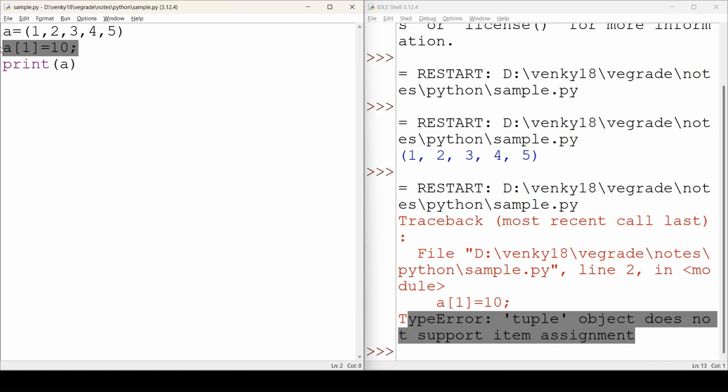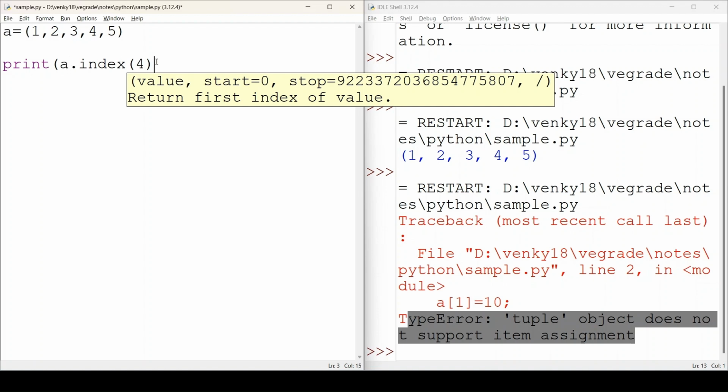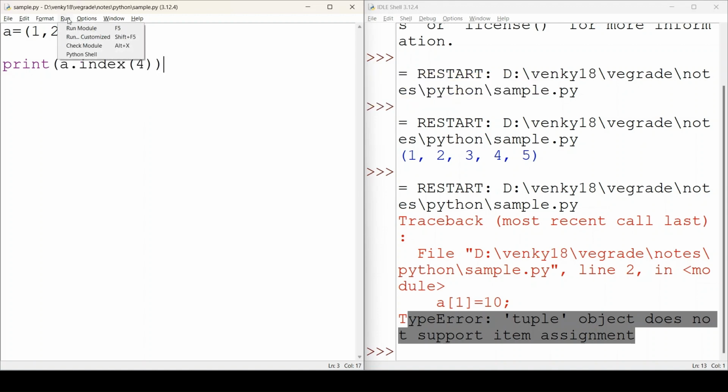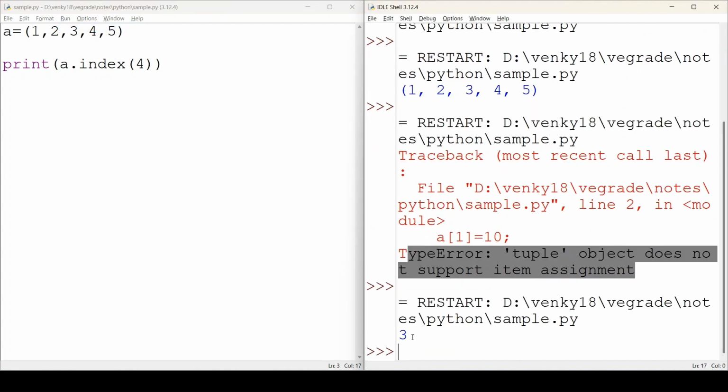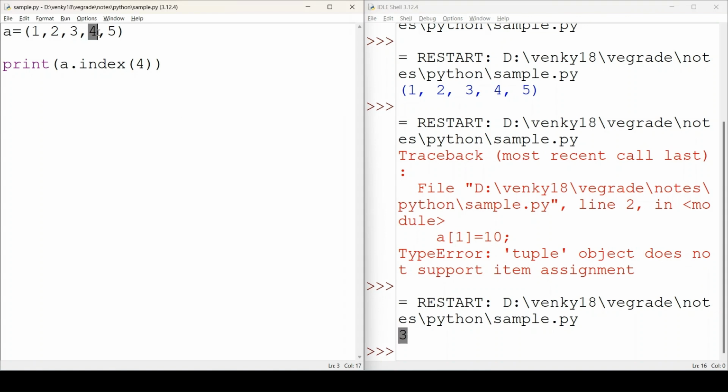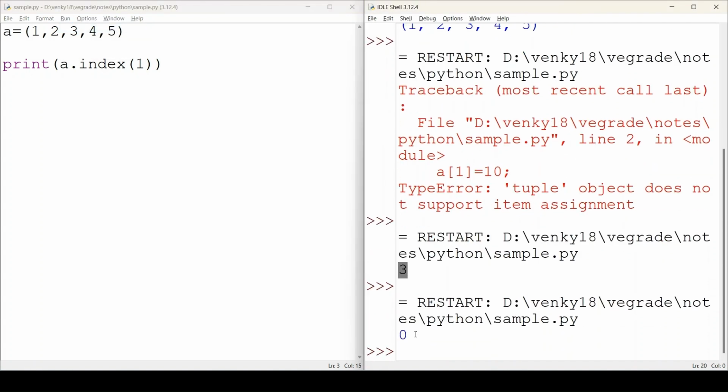Here we have a tuple with numbers 1 to 5, right? So let us try to learn the index method. This index method is used to return the index value of a particular number. For suppose I want to get the index number of 4, then we need to use the index method like this, dot index of 4. Let us try to print it. It will return the index value of the number. Here you can see the index number of 4 is 3, right? For suppose let us change this to 1. It will return the index position as 0. So that's about the index method in tuples.